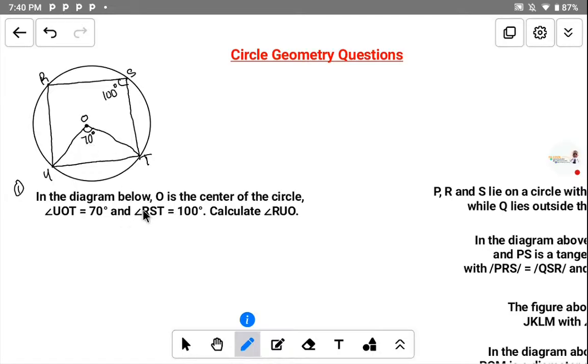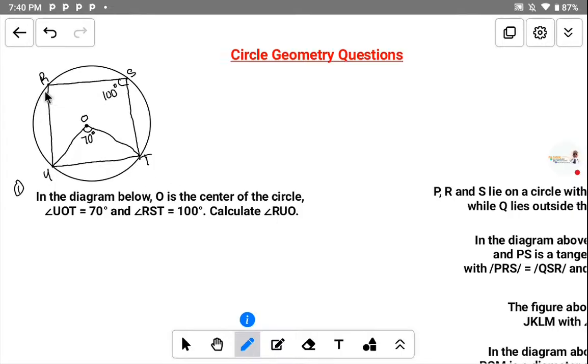Now you see that the angle RST is equal to 100 degrees. So what is our angle RST? This angle S here is equal to 100 degrees. And the question has to find the angle RUO. We want to find the angle U. So where can you locate that angle U?